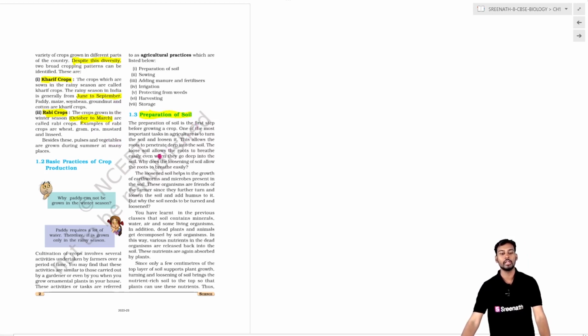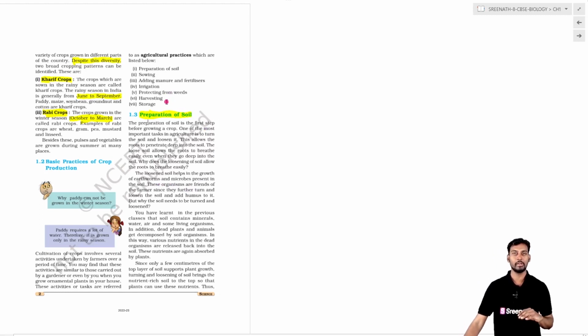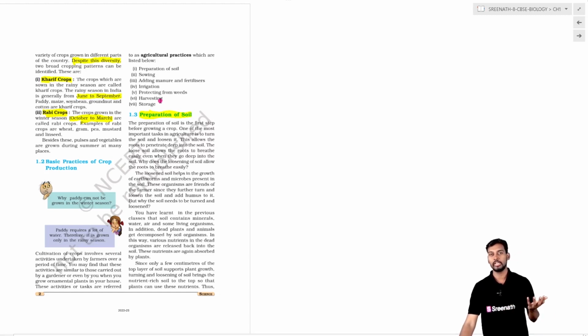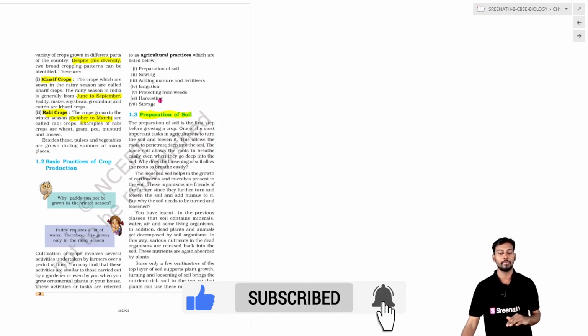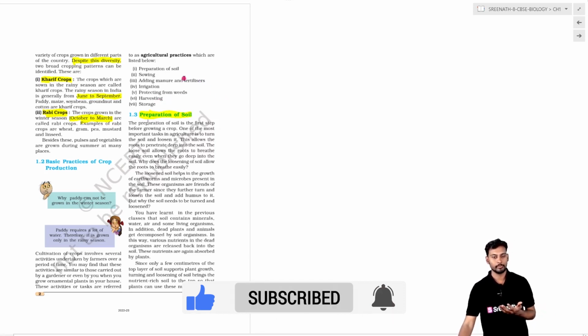When discussing agricultural practices, there are some basic things you have to keep in mind. One is the preparation of the soil, that is ploughing. It can be done in the traditional way with bulls, or with a tractor used for ploughing purposes. So one is the preparation of soil.